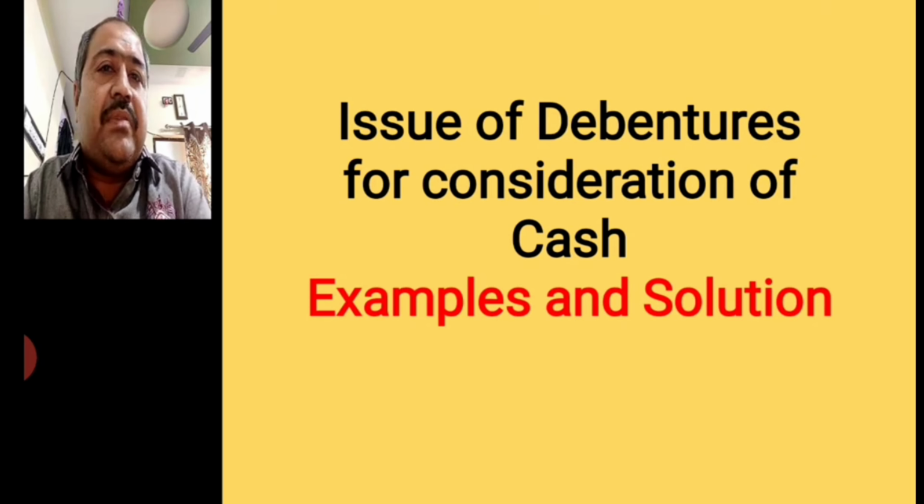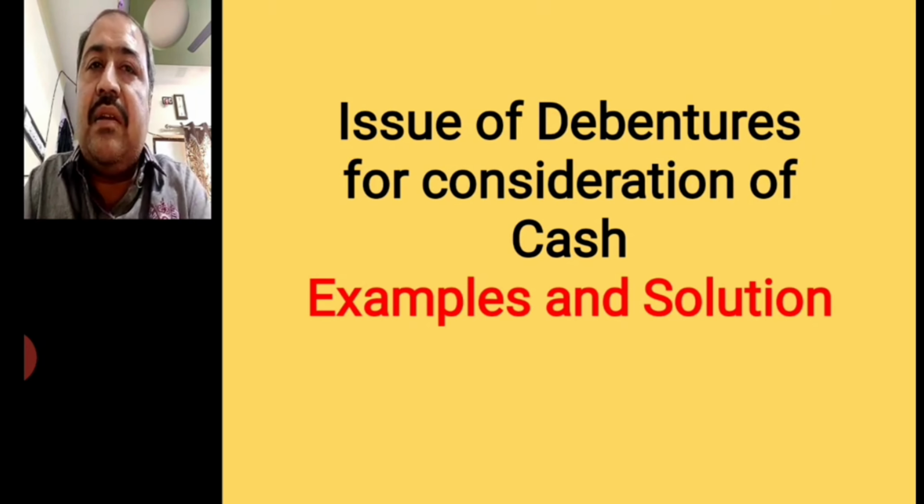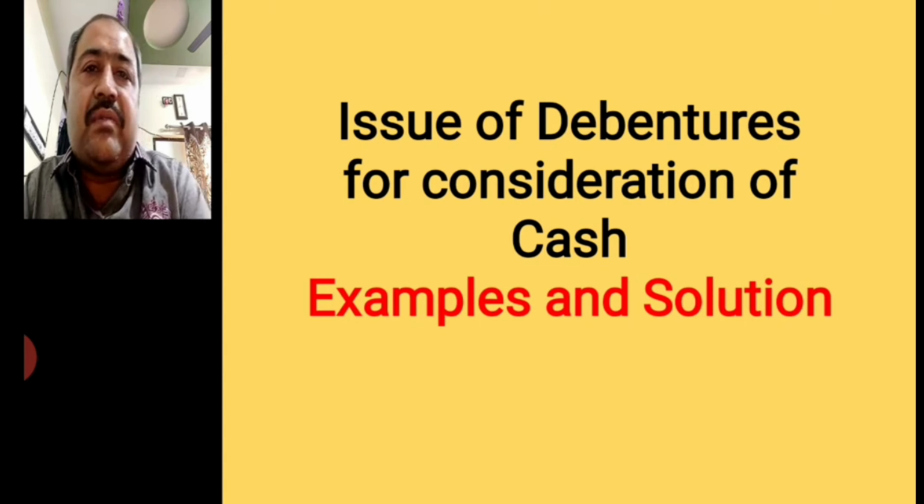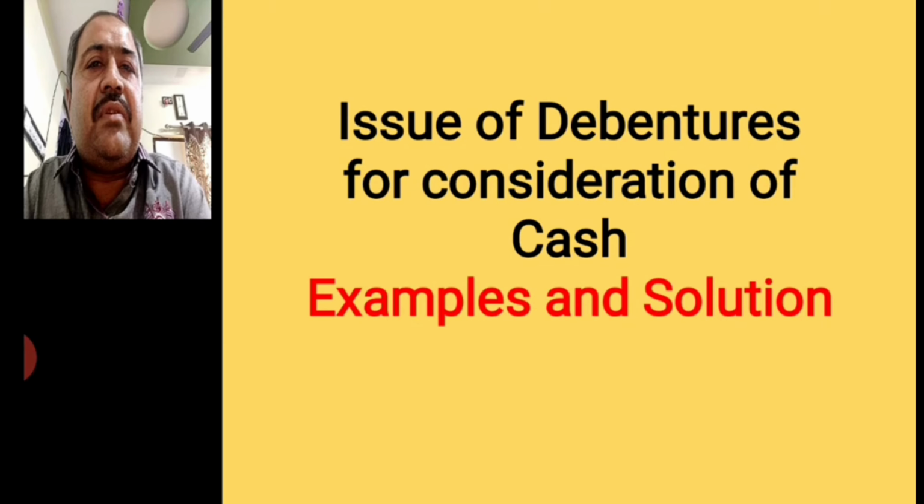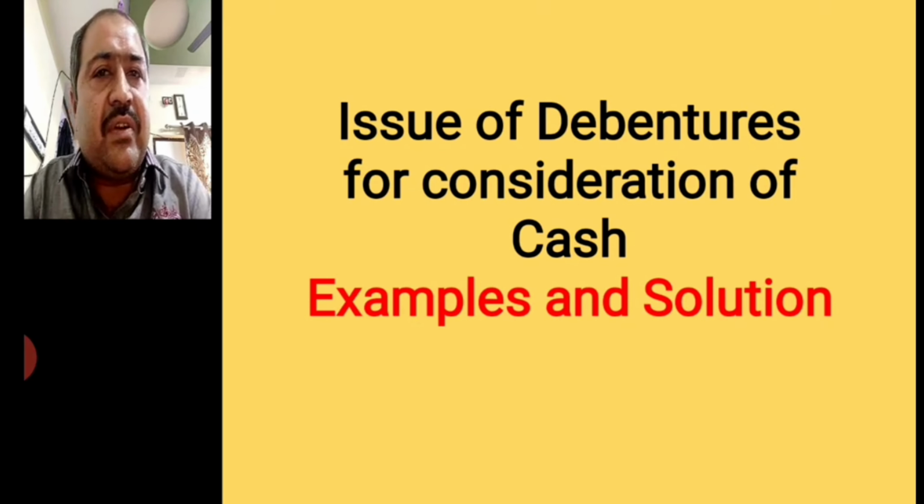Redemption premium: there are two kinds of premium, mind well: premium on issue of debentures and premium on redemption of debentures. Premium on issue of debenture will be considered as profit for the company, capital profit for the company, and that capital profit is credited to security premium account.